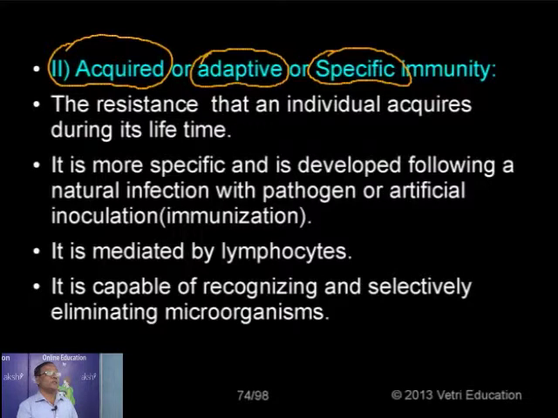Or by means of artificial inoculation, the meaning for the word vaccination: we are giving vaccine for smallpox or polio or for example measles, mumps, etc. That method is called artificial inoculation. That is also called immunization or vaccination. So the immunity power that is developed in an individual after recovery from the disease, that is after natural infection, or by means of artificial inoculation, that is immunization and vaccination, is what is known as acquired immunity. And normally this immunity is mediated by the lymphocytes.